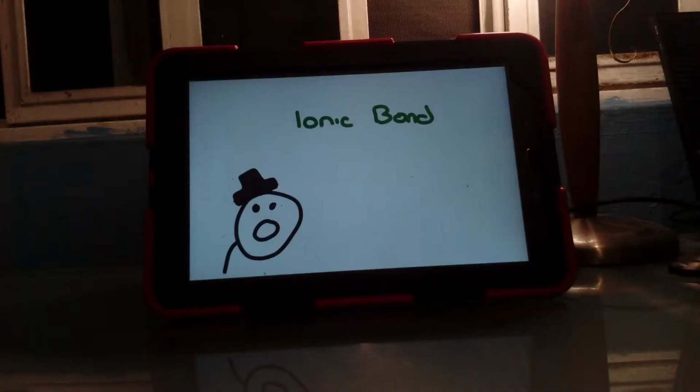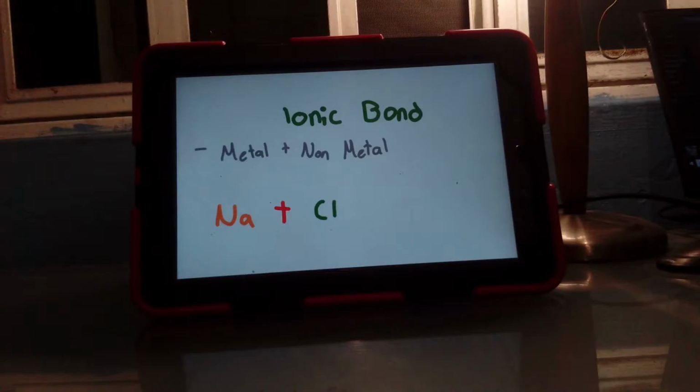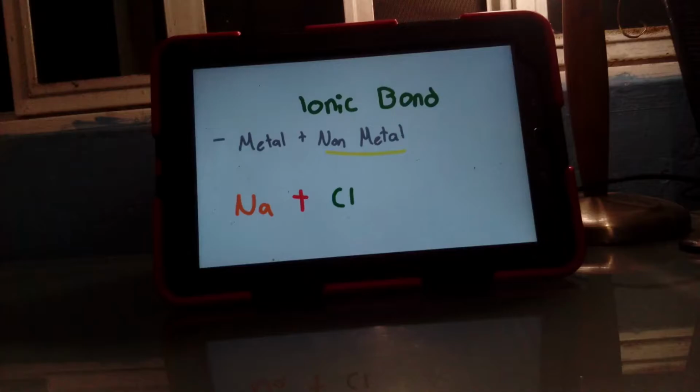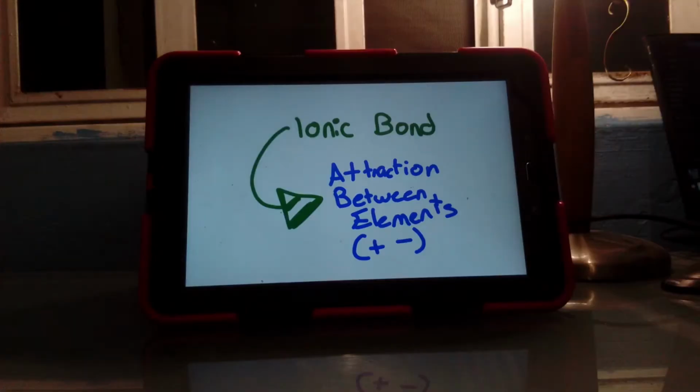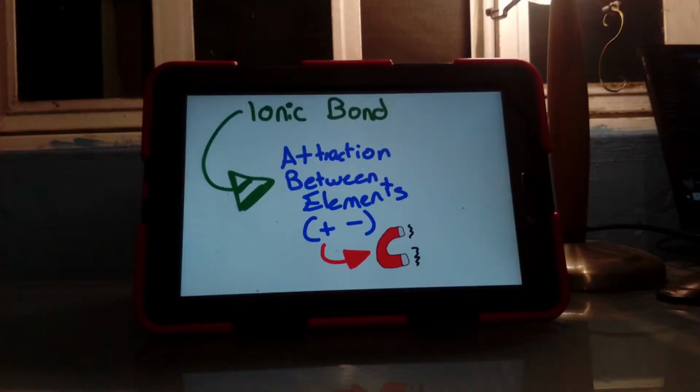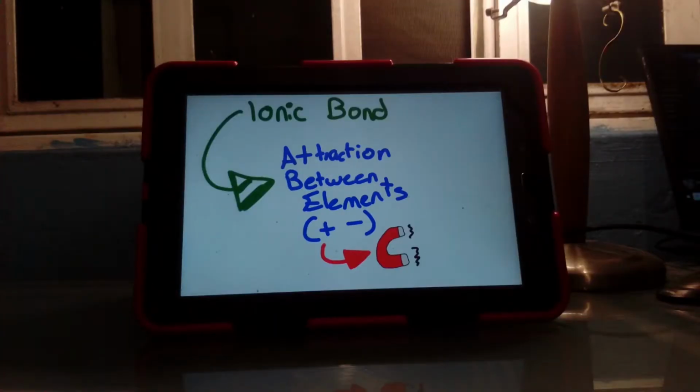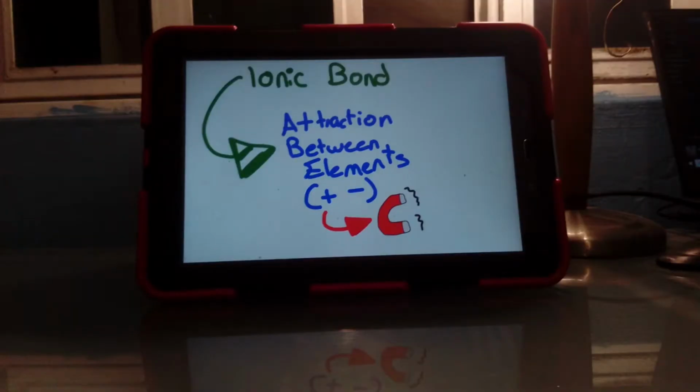In this case, this bond is only going to happen between metals and non-metals. It happens because the elements are going to attract each other, with positive and negative charges, and it's pretty similar to the rules of magnets. If you remember, the rule is that different charges are attracted and equal charges are not.